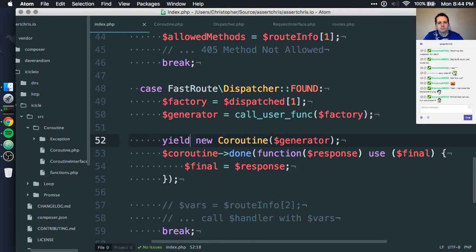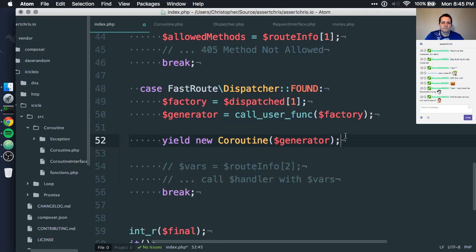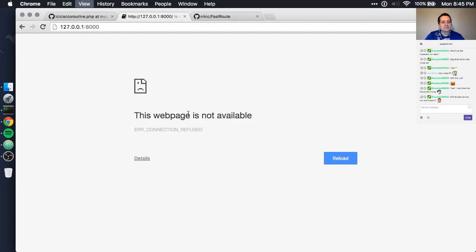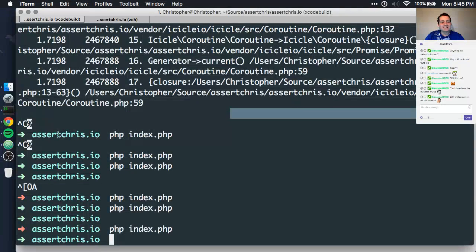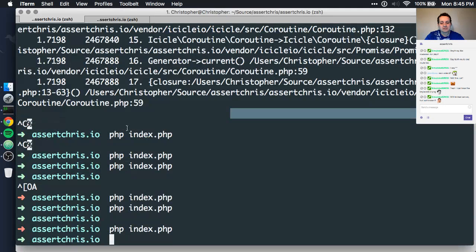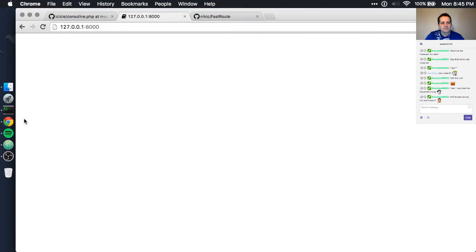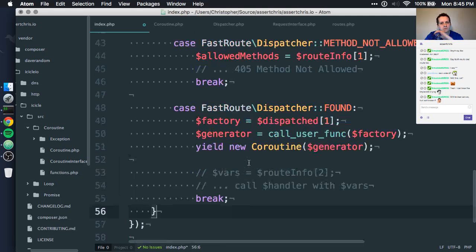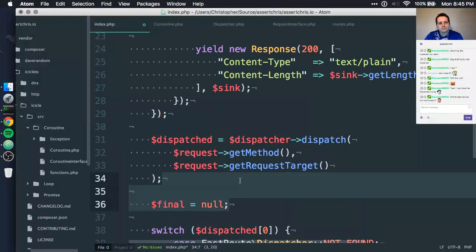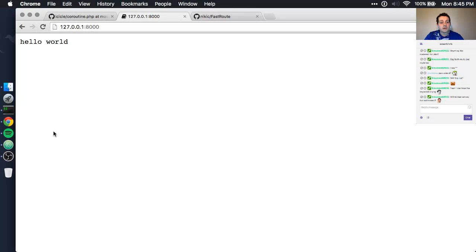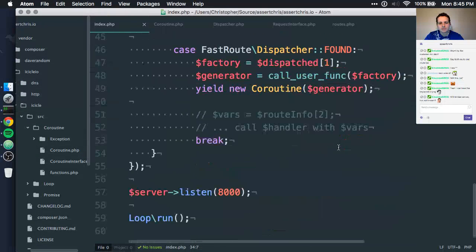Maybe we can... Oh, I'm so dumb. Maybe we can just do this. Sure, if this works. No. No response, just connection refused. Okay, but look down here, I'm trying to print this nonsense out. So there's that. There we go! No way!